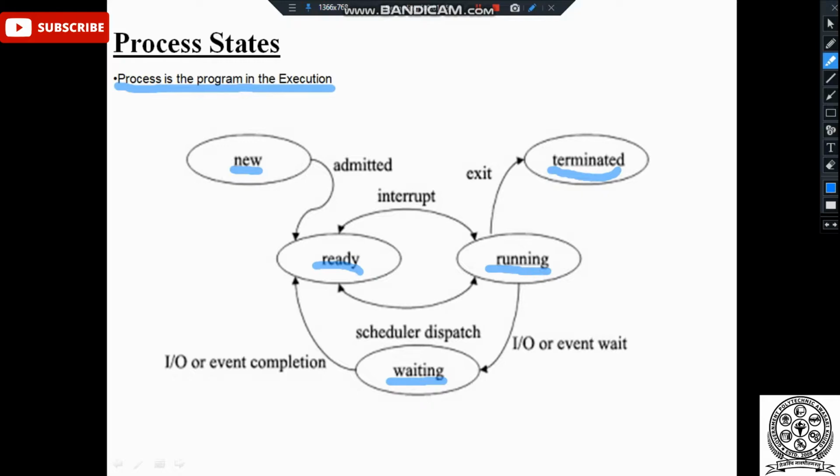But if a higher priority process from the ready queue comes into the running state, it will stop the execution of the currently running process, and it will execute the higher priority process, and whatever process was there in the CPU scheduler will be sent back to the ready state. And after the completion of the higher priority process, again the queue will start dispatching the processes to the running state in the first in first out format.